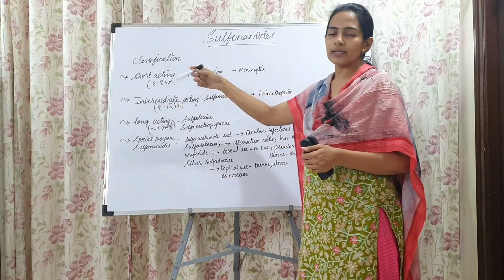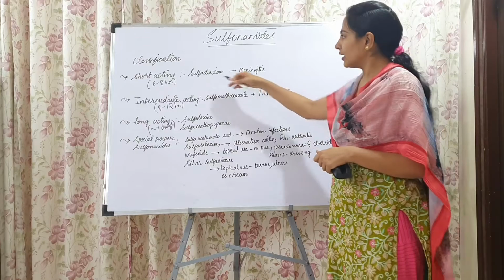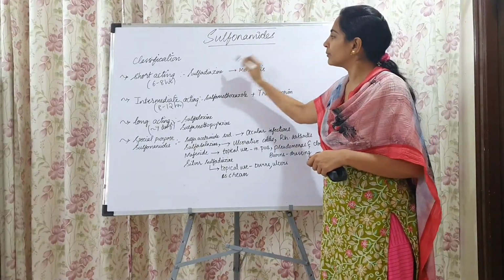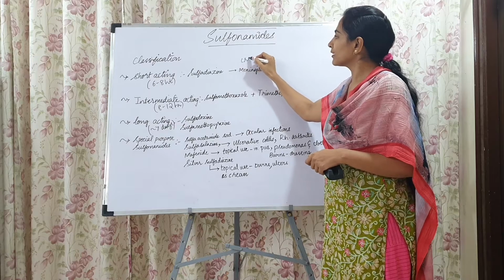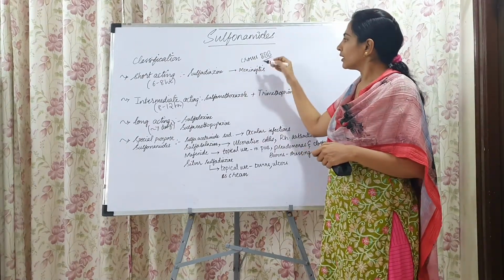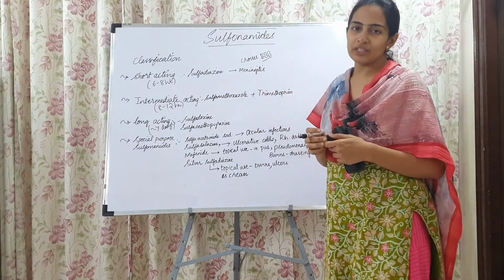The first short acting sulfonamide we have is sulfadiazine. Sulfadiazine is helpful in the treatment of meningitis. That is because it is able to cross the blood brain barrier and enter the neurons in the brain, so it is helpful to treat meningitis.